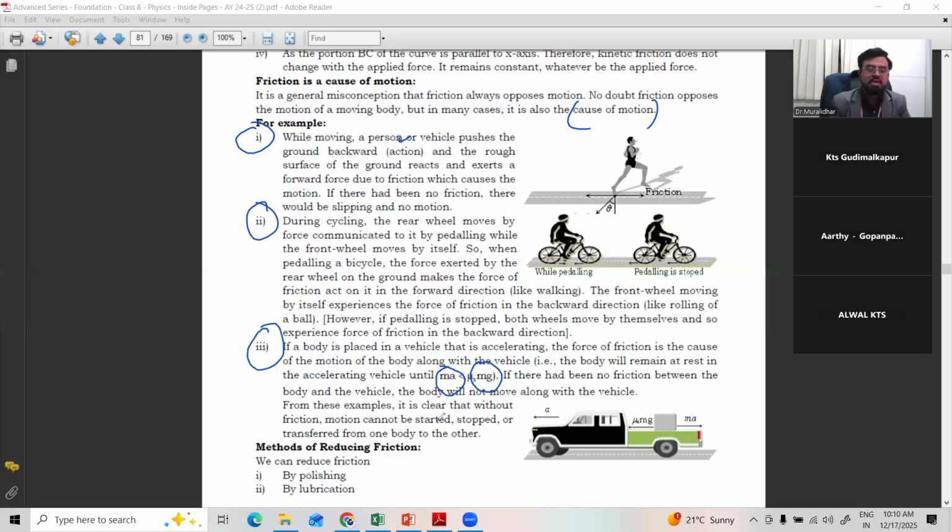From these examples, it is clear that without friction, motion cannot be started, stopped, or transferred from one body to another body. See how important friction is for the motion of a body. So a body cannot move or stop or transfer from one place to another place if there is no friction. That much importance is there for friction in our day-to-day life.